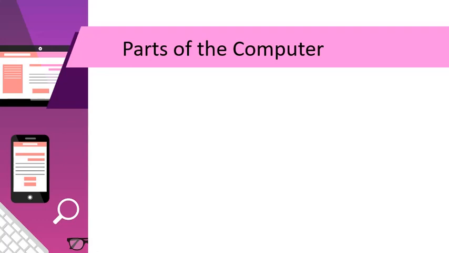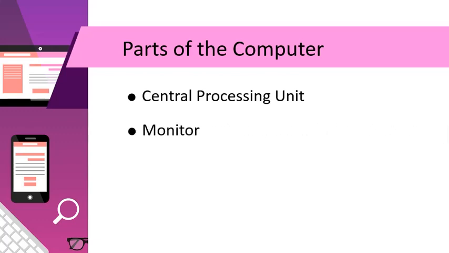Which are these? The central processing unit or the brain of the computer. This is a small chip which goes into the tower, the big machine which we see and which we switch on. The monitor is our screen which gives us output. And how do we give input into the computer? Yes, the 2 other vital parts which are the keyboard and the mouse. We interact with the computer using these.